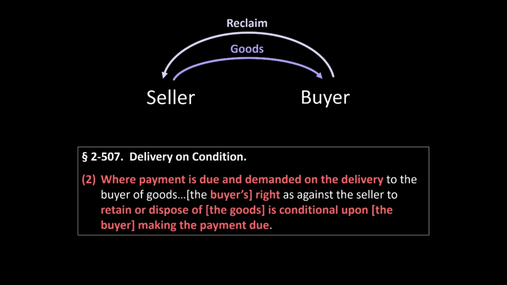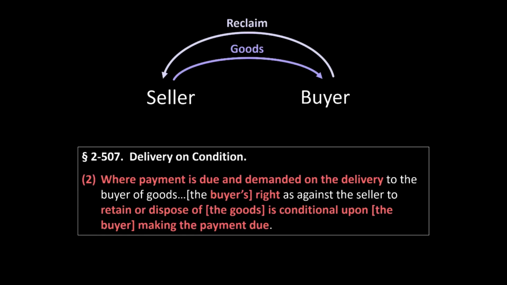The circumstances where this right to reclamation might apply are quite limited. Imagine, for example, the seller delivers goods to the buyer. Under the party's contract, the buyer is obligated to pay upon delivery. The buyer pays the seller, but pays by check. The seller takes the check and leaves the goods with the buyer, but then later, the buyer's check bounces. It fails to clear. In that very particular situation, the buyer has not actually paid the seller as required by their contract, but the buyer has the goods. So under subsection 2 of 507, the seller is entitled to reclaim those goods.